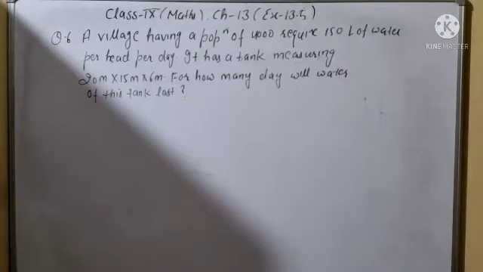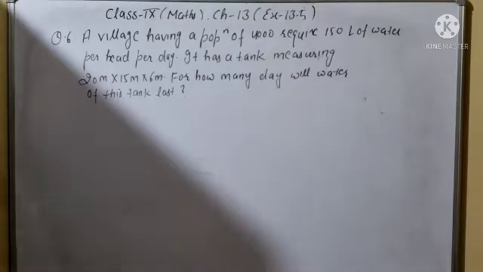The next question, question number 6. What is given in question number 6? A village having a population of 4,000 requires 150 liters of water per head per day. It has a tank measuring 20 meters, 15 meters and 6 meters. For how many days will the water of this tank last?